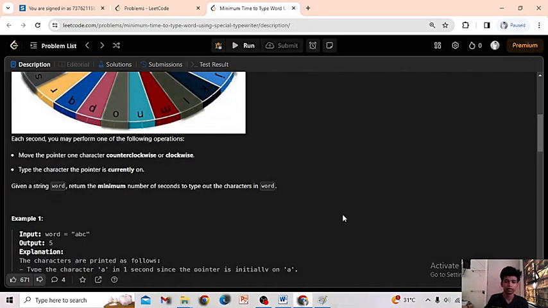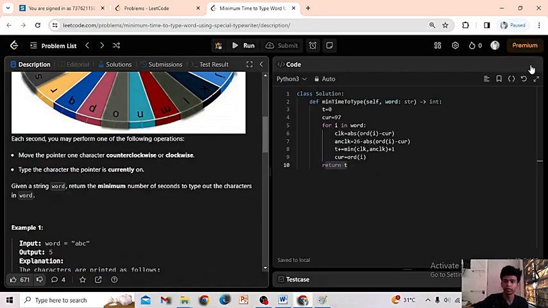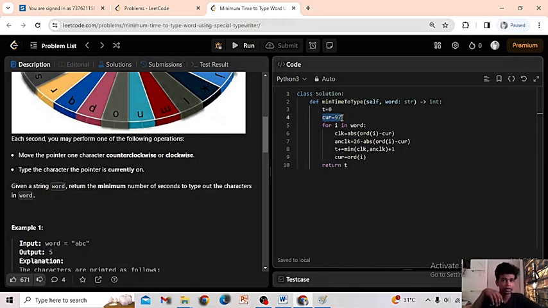Let us see the code. It will be easier to understand when we see the code. See here, t is equal to 0. Initially, time is equal to 0 and current is equal to 97. 97 means what? A's ASCII value. Currently, the pointer is at A.